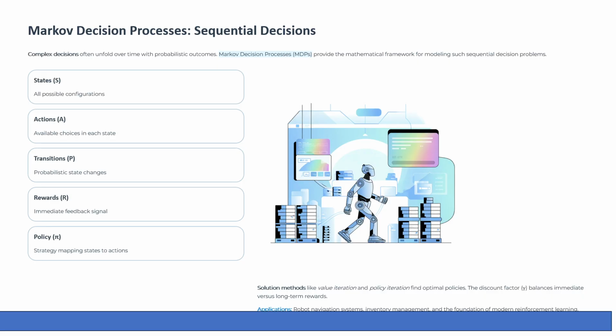Some of the real-world applications are a robot navigating a building: states are locations, actions are movements, rewards are reaching the goal. Second example, inventory management. States are stock levels, actions are orders, rewards are profit minus storage cost. This is the foundation of modern machine learning called reinforcement learning. Solution methods like value iteration or policy iteration help find the optimal policy. One key concept is the discount factor gamma, which balances both immediate reward and long-term reward.